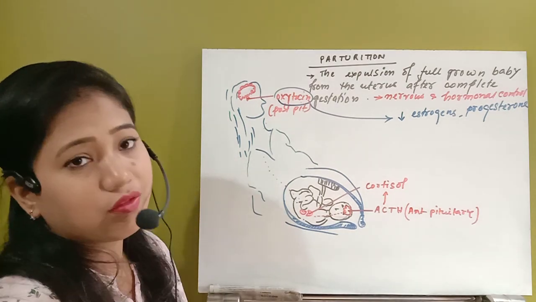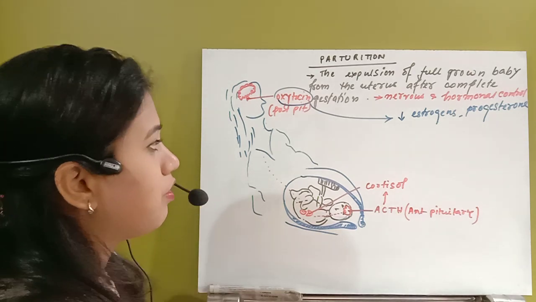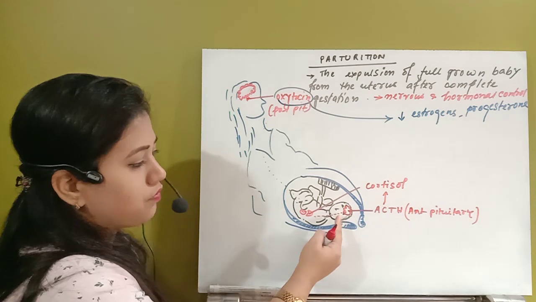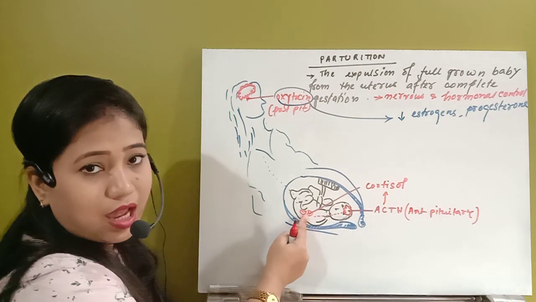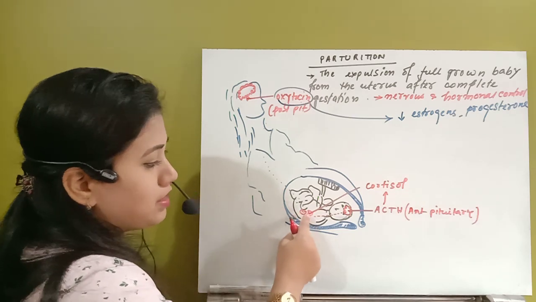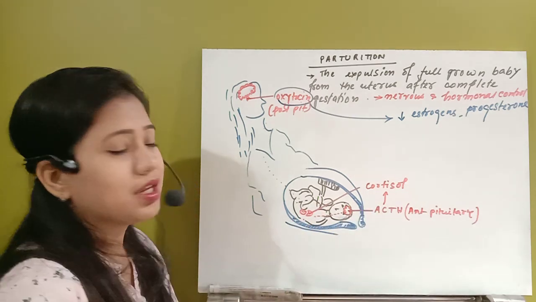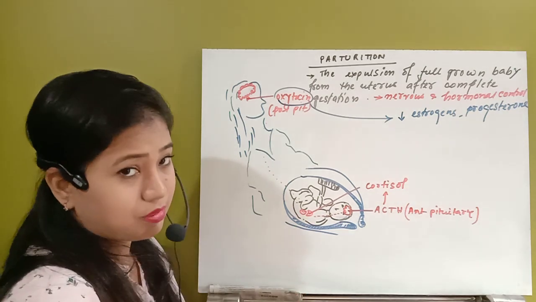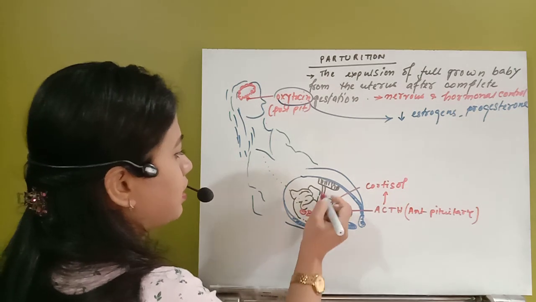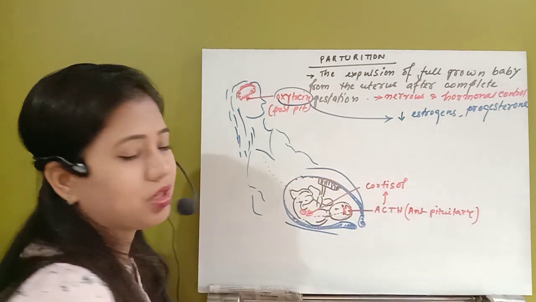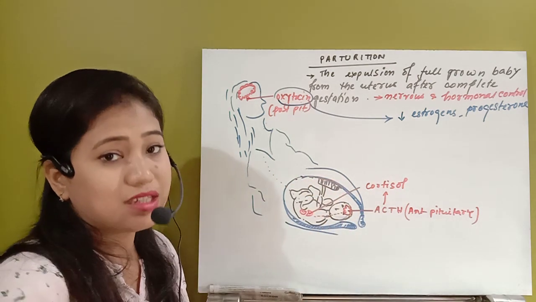Now just see the nervous control. Whenever this ACTH from the anterior pituitary of the fetus stimulates the adrenal cortex of the baby's adrenal gland, it releases a hormone, that is cortisol. During that period of time, in the placenta region, the uterus gets a sensory stimulus.